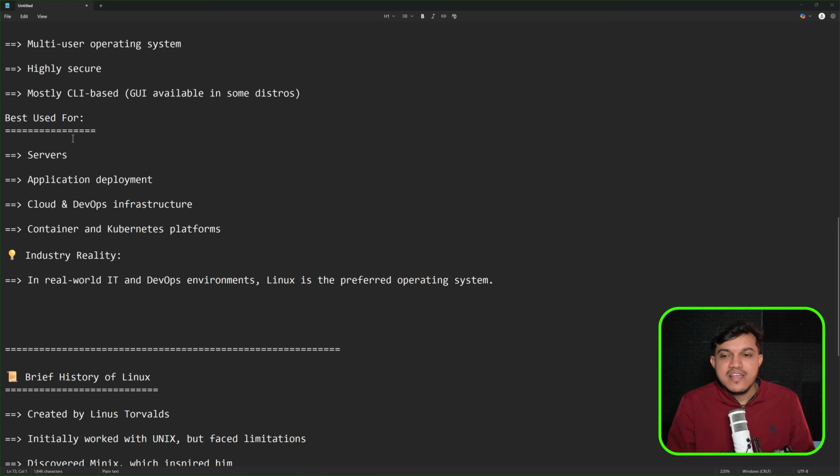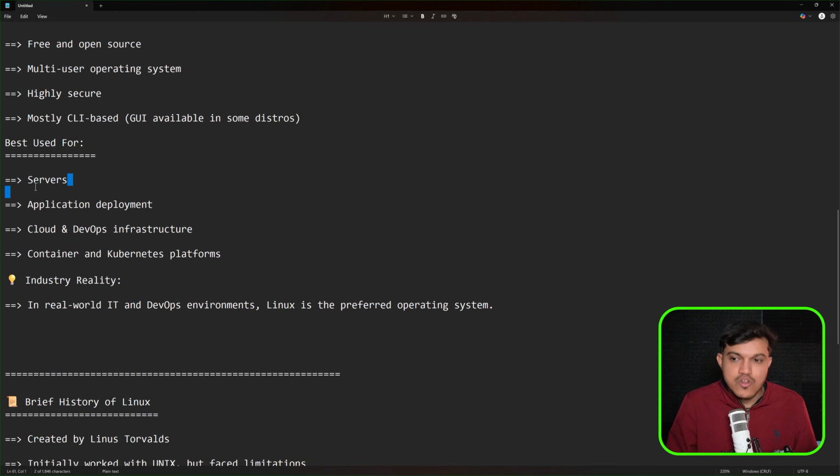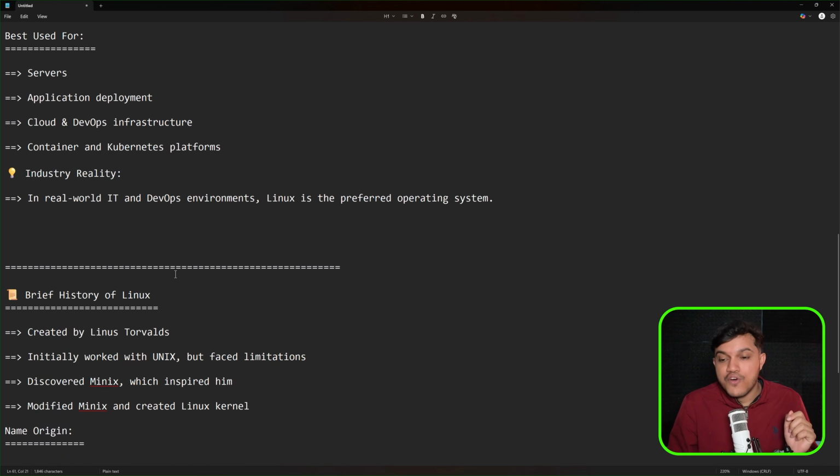Generally, we use Linux for servers to deploy your application, cloud and DevOps infrastructure, containers, Kubernetes clusters, everything runs on Linux itself. So in the industry, in the world of DevOps and cloud, we use Linux machines, not Mac, not Windows. Hence, it becomes a very, very important skill for you to know.